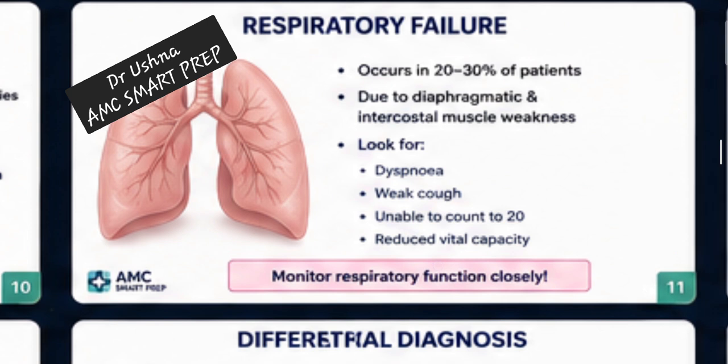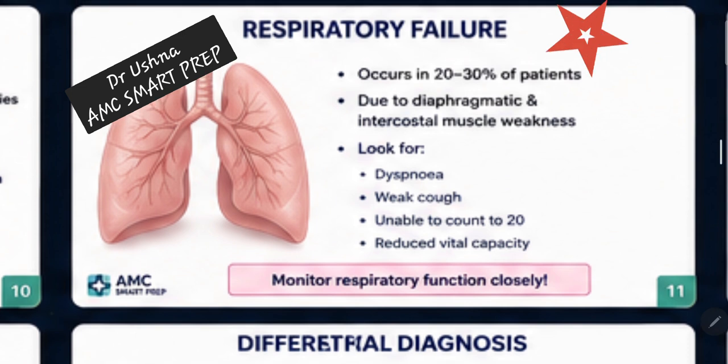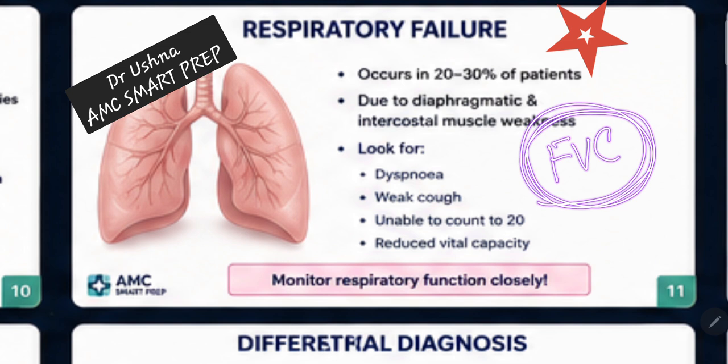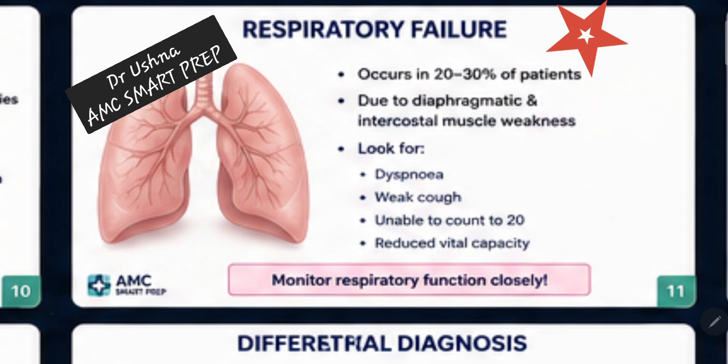Now the very, very important part, which is basically your recall question most of the time, is respiratory failure. When you have this weakness of GBS, with ascending paralysis of the muscles, the patient is going to have respiratory involvement. Due to diaphragm weakness, the patient can present with dyspnea, cough, inability to count to 20, and reduced vital capacity. So it's very important to monitor the vital capacity, FVC, forced vital capacity, in the patient with GBS. It will give you a direct clue whether the patient has respiratory involvement or not.